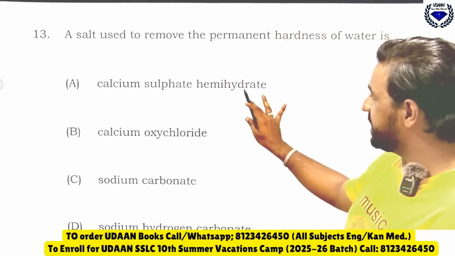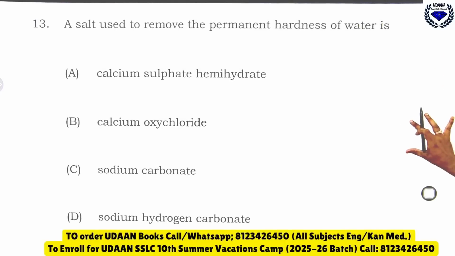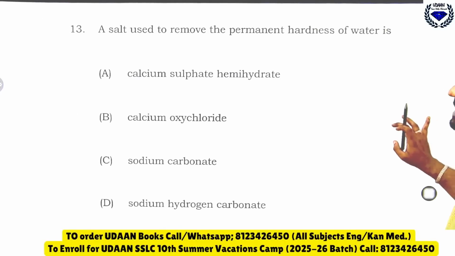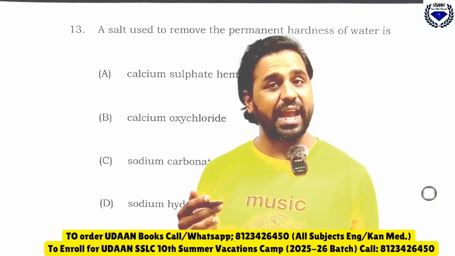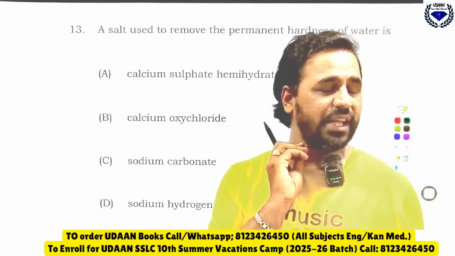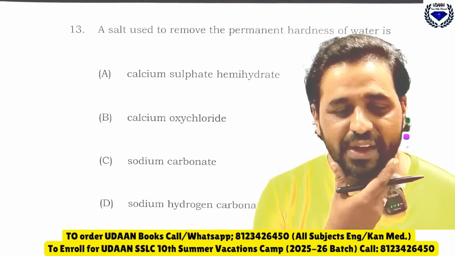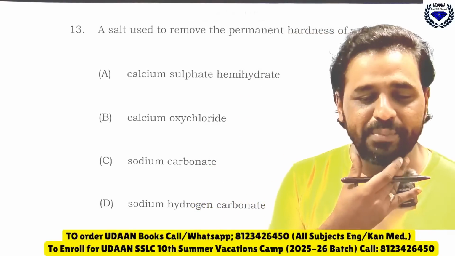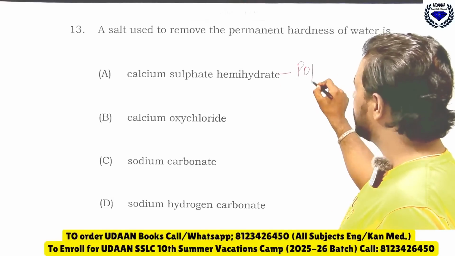So is it calcium sulfate hemihydrate? Do you know what calcium sulfate hemihydrate is? It is POP. I will give their general names so that you can remember them for a long time. Yes, on our environment chapter I have done the last 5 question papers dear, you can go and visit there. Bindu is telling the answer is C. See, this is POP, plaster of Paris.